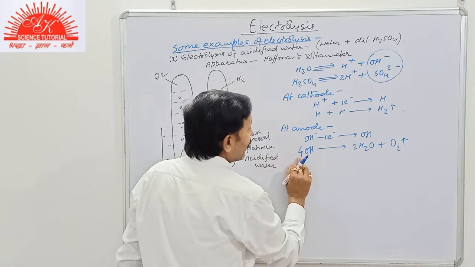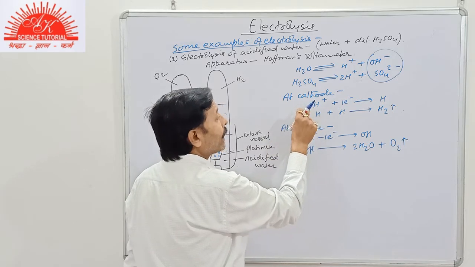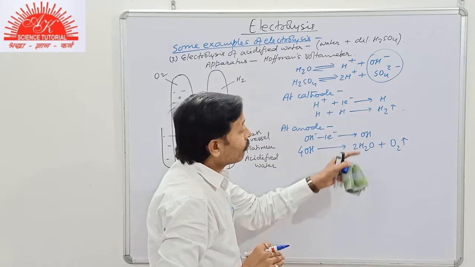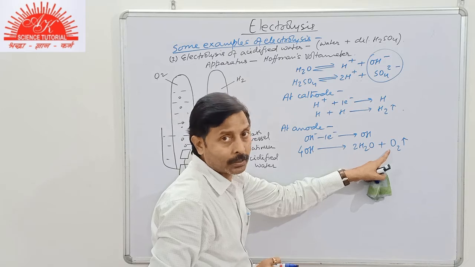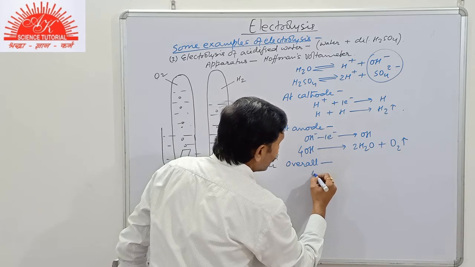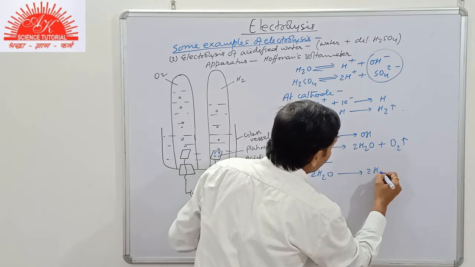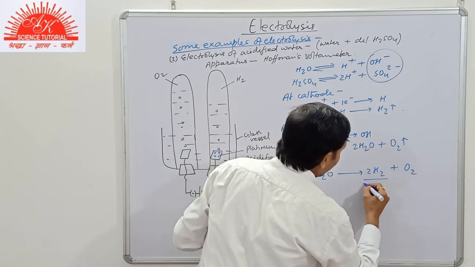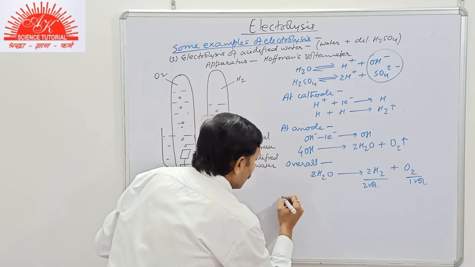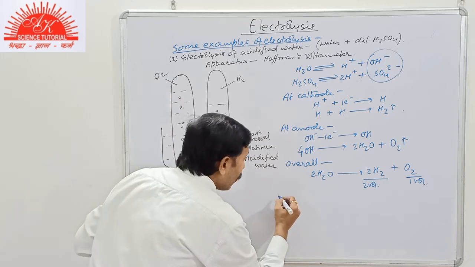Now student, you will see that 4OH will lose 4 electrons and 4 electrons will be taken up by 4 hydrogen ions, hence 2 molecules of hydrogen will be formed for every 1 molecule of oxygen. If you write the overall reaction, then it is 2H2O gives us 2H2 plus O2, that is it is 2 volume, it is 1 volume. So the gas collected at cathode is hydrogen and at anode it is oxygen.